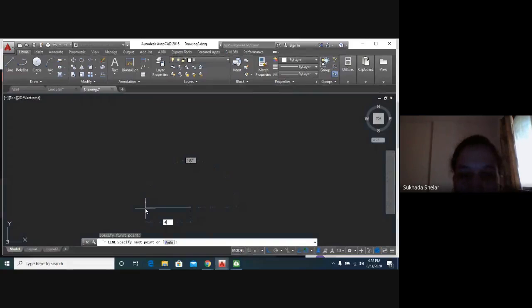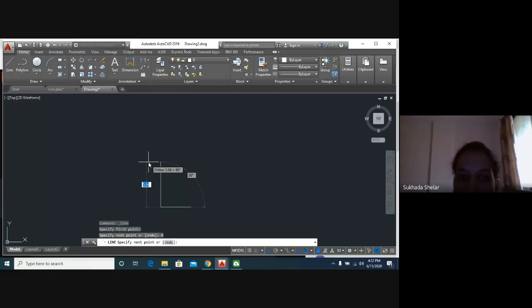Okay. So in 4 by 3, suppose a room is 4 by 3 meters. That means 4 is the horizontal dimension and 3 is the vertical dimension. So I will just type 4 and enter. That will be our 4 meters line. Then 3 meters, we will go upper side. Again type 3 and enter.